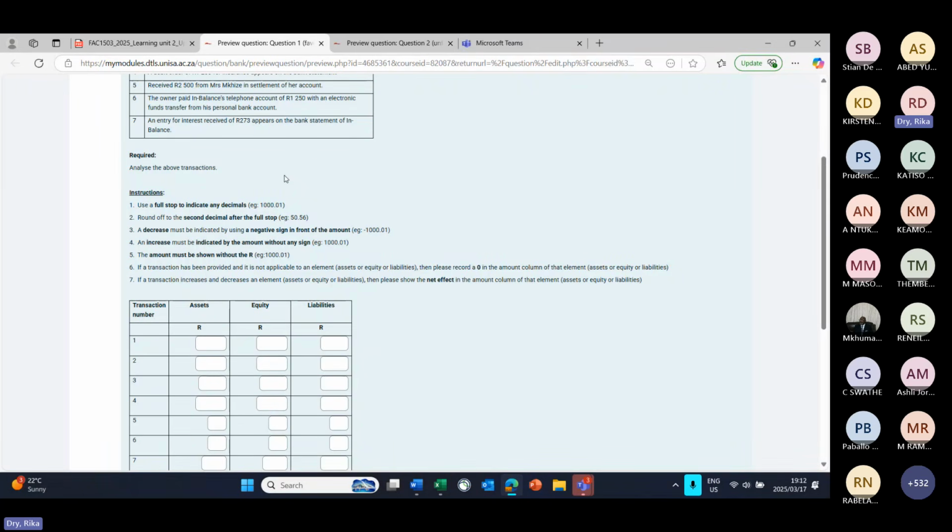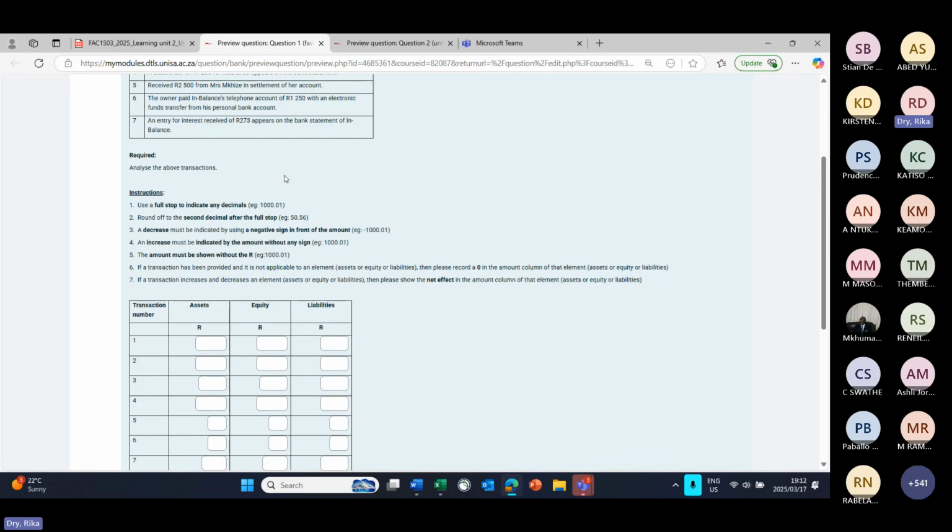If you use a comma, even if you typed in the correct answer, it will be marked incorrectly. So please use a full stop. This is very, very important. Round off to the second decimal after the full stop. So it means if there's cents, you need to indicate the cents, which means round off to the second decimal.